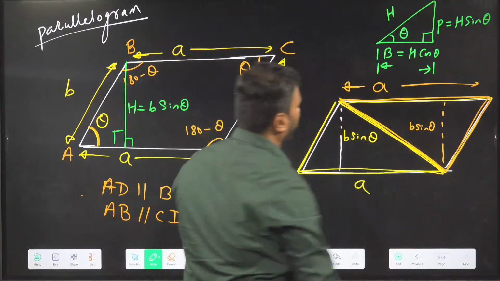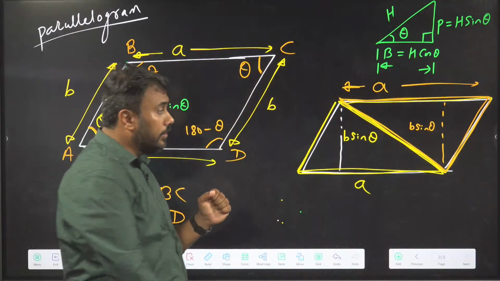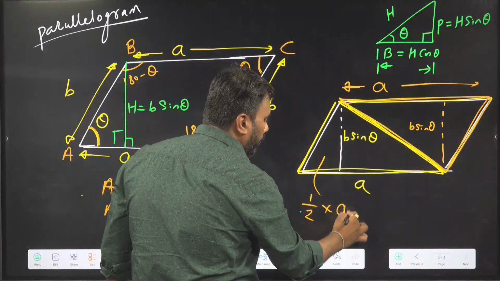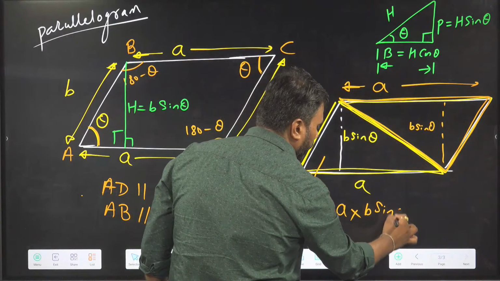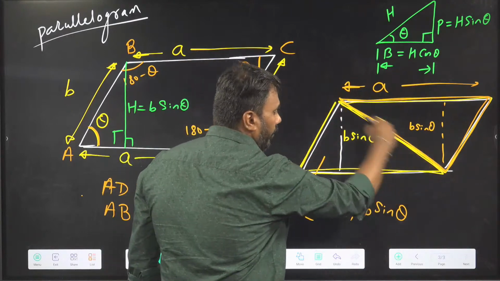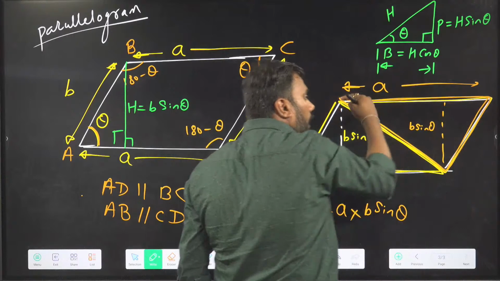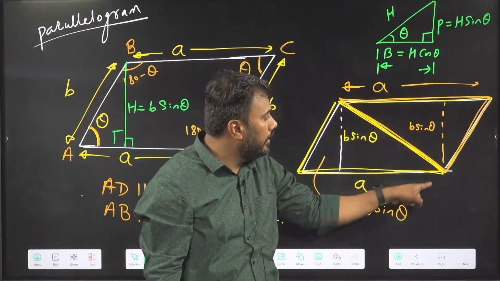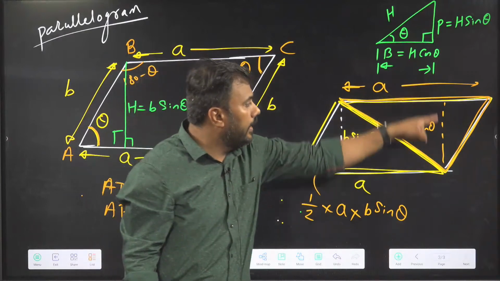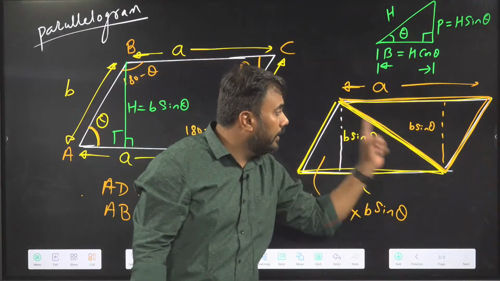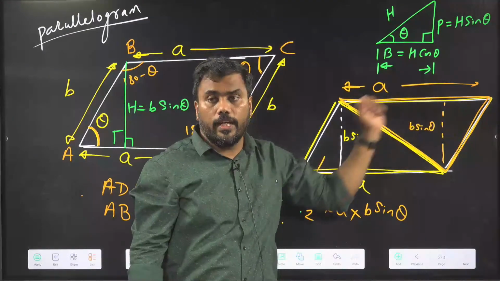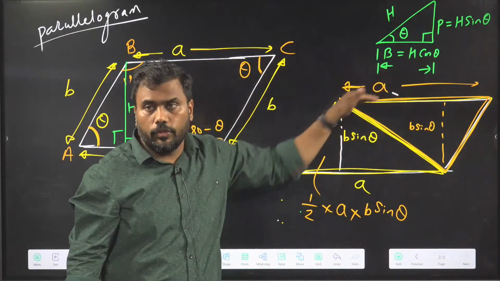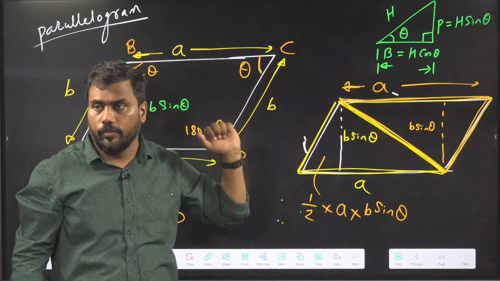So now the area of this triangle becomes half base into height. This triangle also has the same area. The base of this triangle is also A, and the height is also B sine theta. The height is the same for both triangles, and the base length is the same for both. This triangle is just an upside down version of the other.